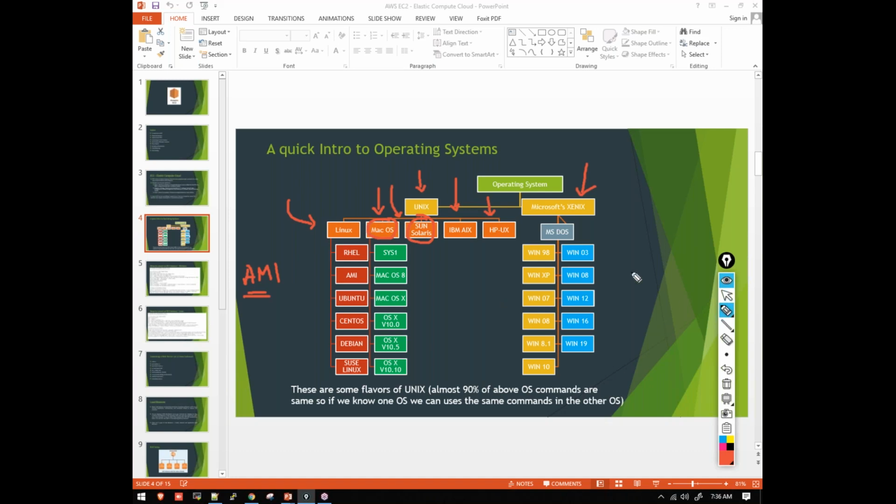Clear, right? On the right hand side you can see Windows. Like we know, Windows has two kinds of operating systems: one is for desktops, one is for servers. We can't use the desktop operating system for a server. Server has its own operating system which has a lot of features, and all these operating systems are commercial.